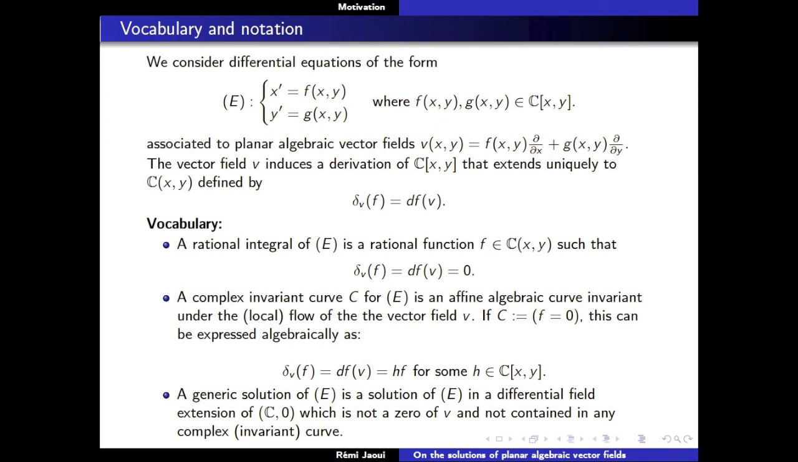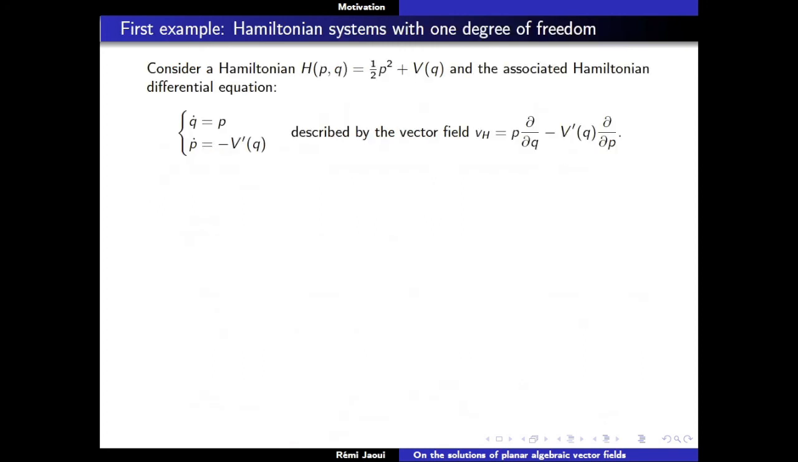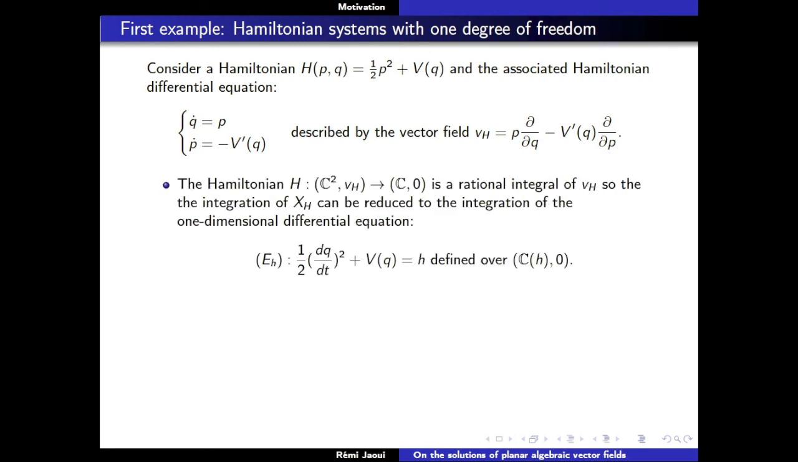So before explaining what happens for a vector field taken at random, I'd like to take 2 examples to show what can happen for planar vector fields. The first example is just a Hamiltonian system with 1 degree of freedom. Like we do in physics, you look at the Hamiltonian system given by the kinetic energy plus a potential, and you ask what can you say about the planar vector field associated to it? The first thing that people realize is that the Hamiltonian itself is a rational integral of the vector field V_H. So even if it looks like we're looking at a 2-dimensional problem, in fact we're looking at a problem which is 1-dimensional over the fiber of this Hamiltonian.